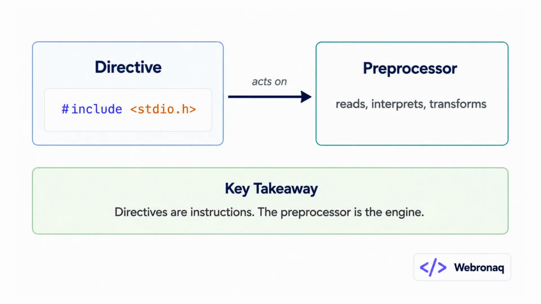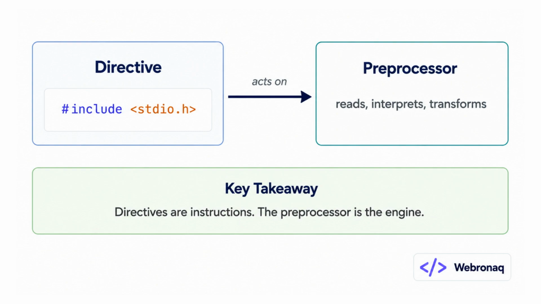All right, let's lock this in. A directive is an instruction written in your source file, a line that starts with a hash symbol and tells something what to do. The preprocessor is the engine that reads those instructions, acts on them, and rewrites your code before the compiler ever sees it. One is the command. The other is what carries it out. They work together every single build, quietly, before compilation even begins. That distinction, directive as instruction, preprocessor as executor, is what makes the whole system click.